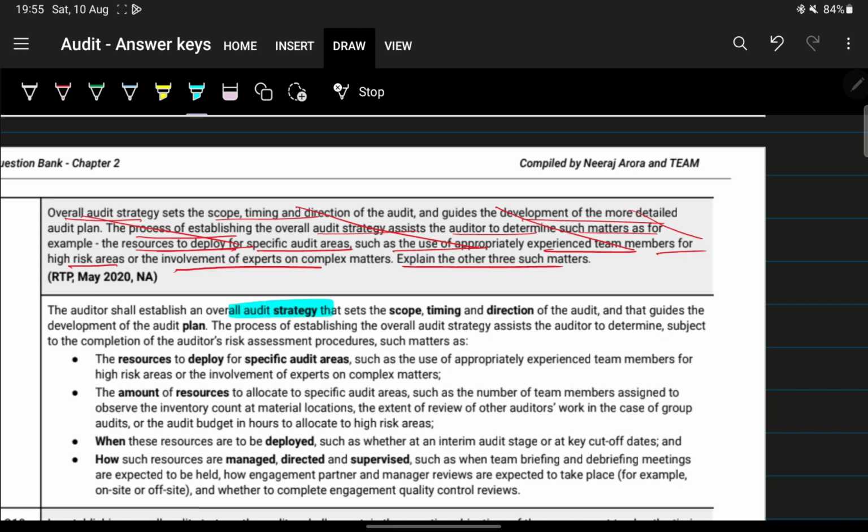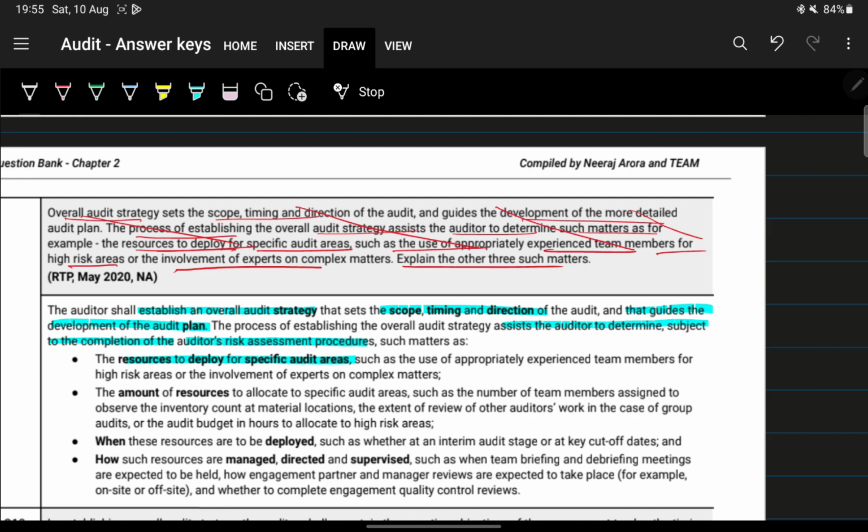When you're establishing the overall audit strategy, you set the scope, timing and direction of the audit, and it also guides the development of a detailed audit plan. The process of establishing assists the auditor in determining, on completion of the auditor's risk assessment procedures, such matters as resources to be deployed.